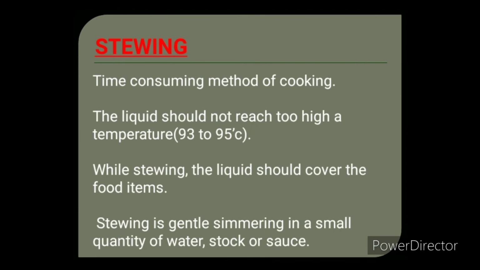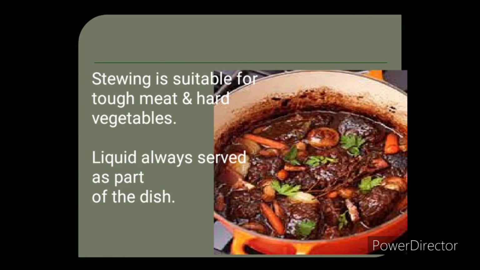Stewing. Stewing is generally done with food that is hard. The food is cooked along with liquid like stock or sauce, which is served along with the food. The temperature is between 93 to 95 degrees Celsius. Stewing, as I said, is suitable for tough meat and hard vegetables. The liquid, as it contains all the nutrients, is served along with the dish.